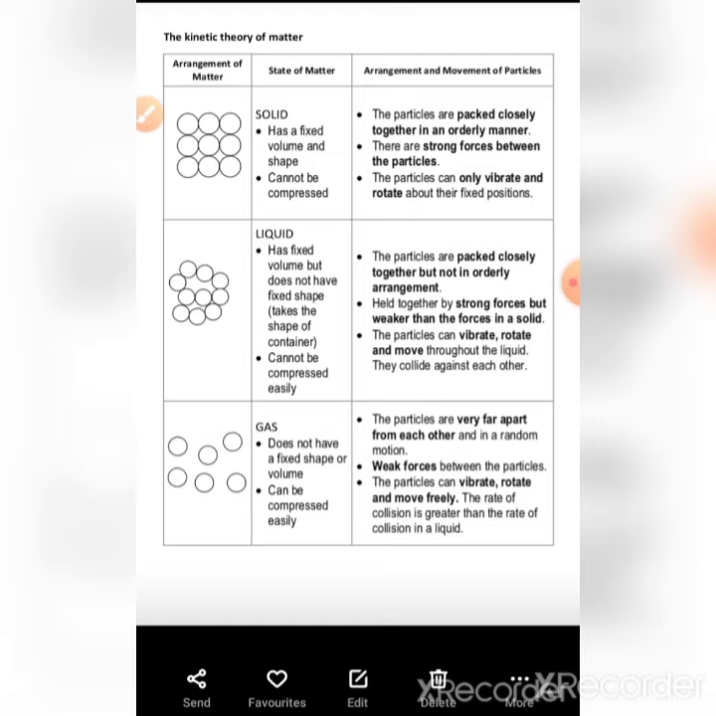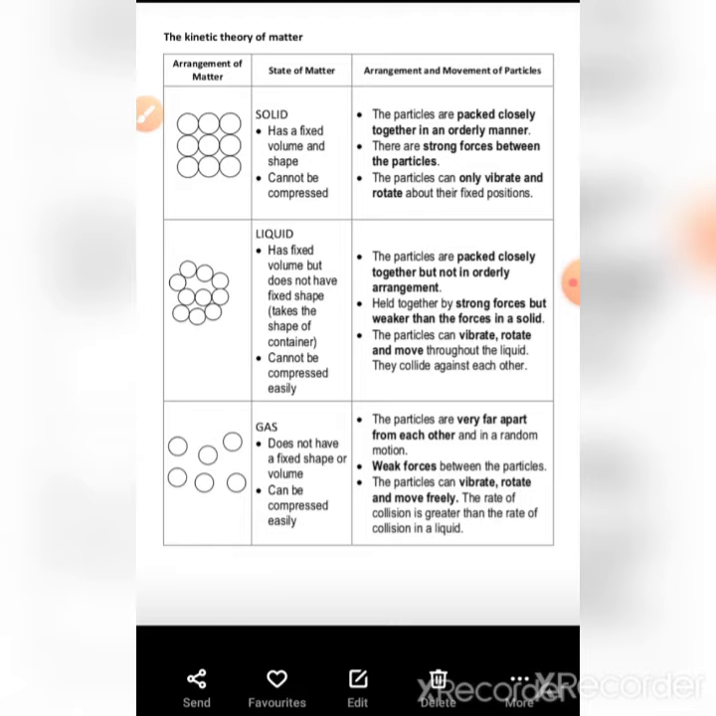They can move here and there in the whole of the container. The rate of collision is very high in comparison to the rate of collision in liquids.